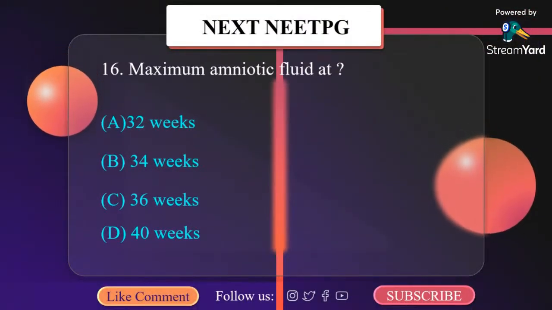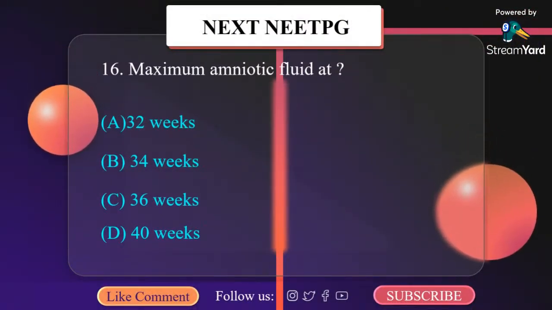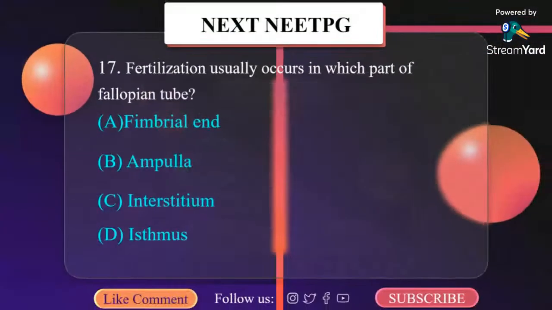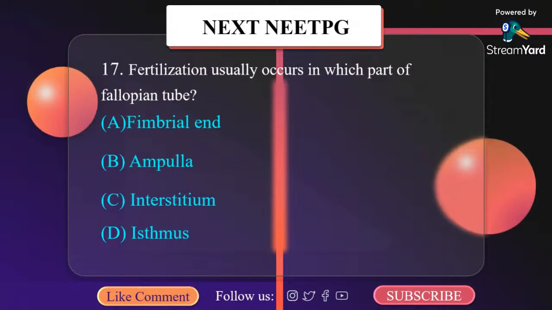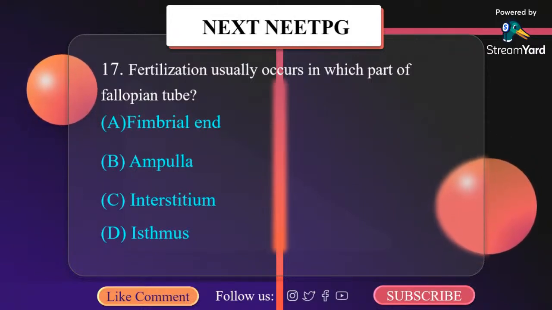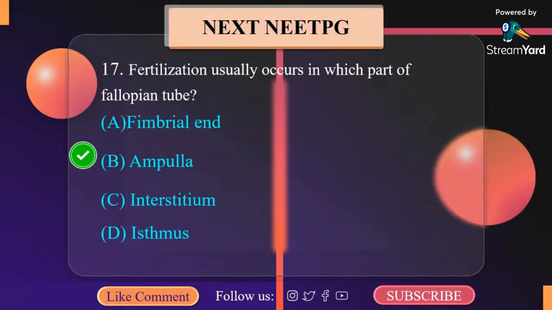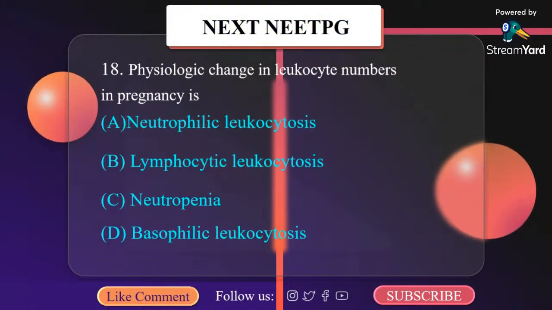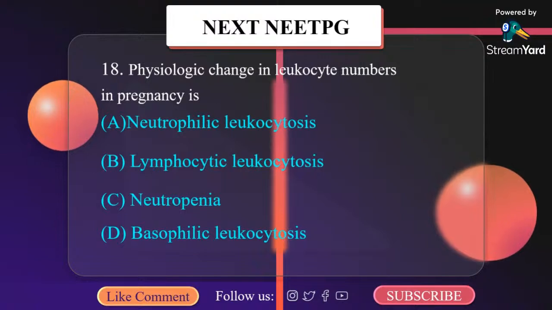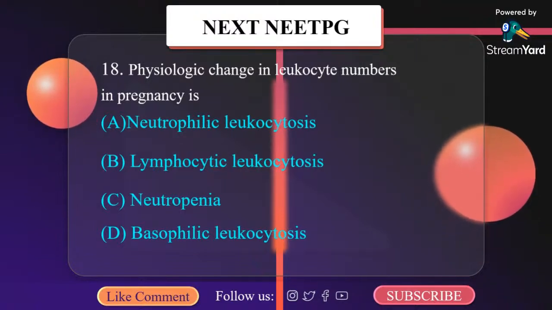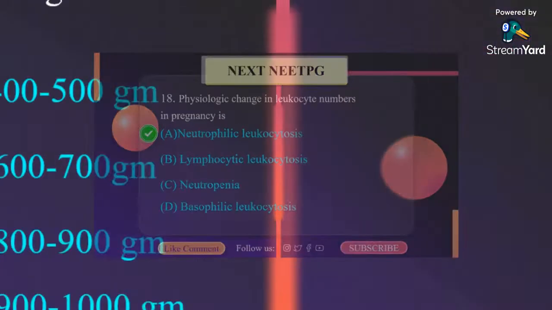Maximum amniotic fluid is at: A, 32 weeks, B, 34 weeks, C, 36 weeks, D, 40 weeks. It is 36 weeks. Fertilization usually occurs in which part of fallopian tube? A, fimbrial end, B, ampulla, C, interstitium, D, isthmus. It occurs in the ampulla of the fallopian tube. Physiologic change in leukocyte numbers in pregnancy is: A, neutrophilic leukocytosis, B, lymphocytic leukocytosis, C, neutropenia, D, basophilic leukocytosis. It is neutrophilic leukocytosis.